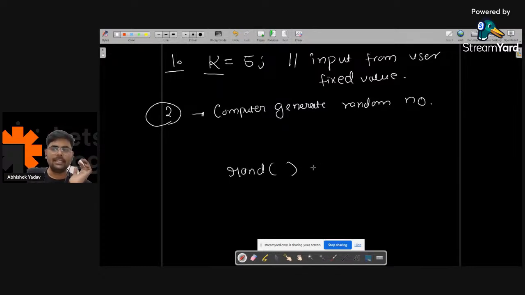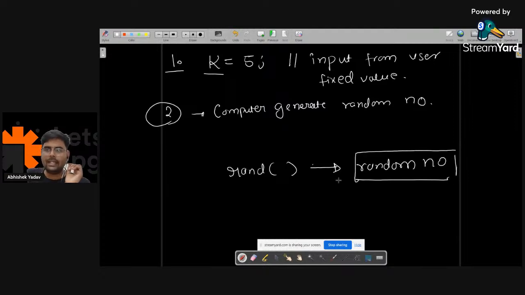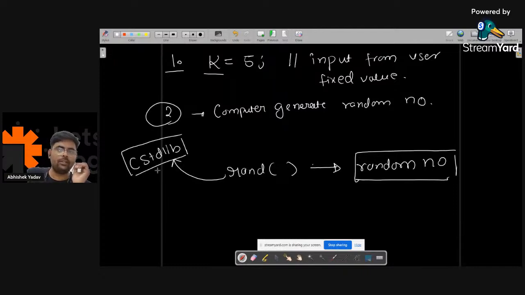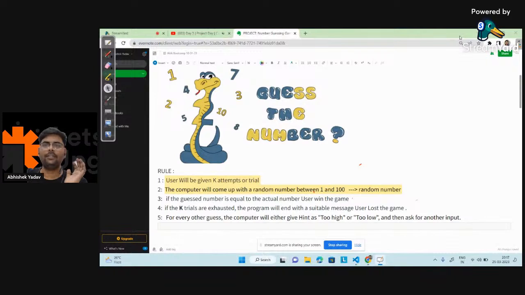This rand function will generate a random number. And this rand function is defined inside the header file cstdlib. So you have to include this cstdlib library here. Let's do that part, and after that we will move to the next part.